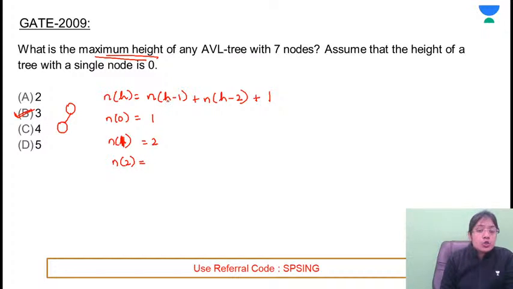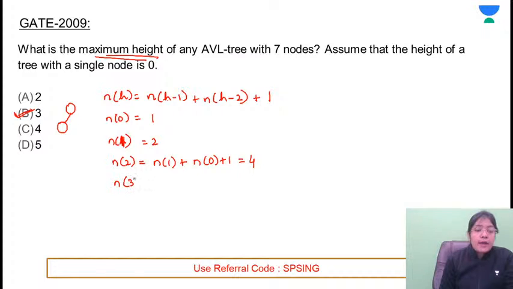If I want to find out the number of nodes with height 2, what will be that? Height 2 means 2 minus 1 is 1, 2 minus 2 is 0, plus 1. Just take the sum of the previous 2 terms plus 1. 2 plus 1, 3 plus 1. This comes out to be 4. A is not the correct answer.